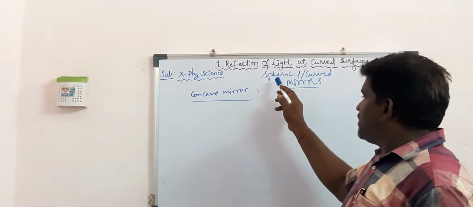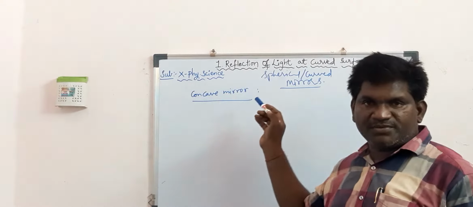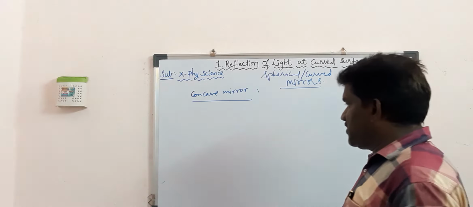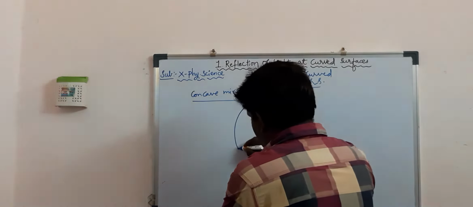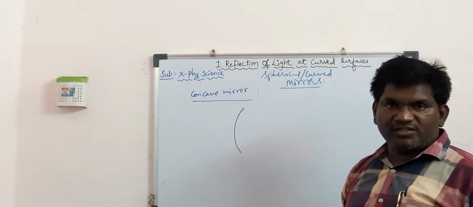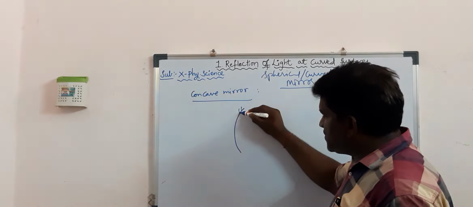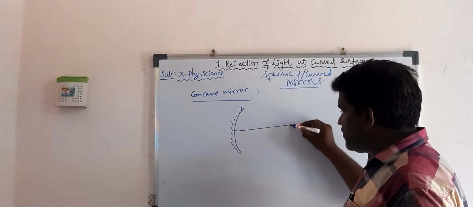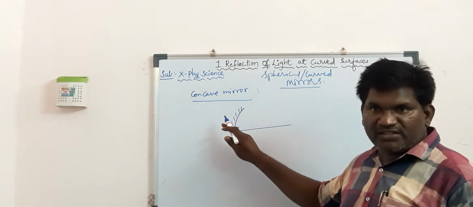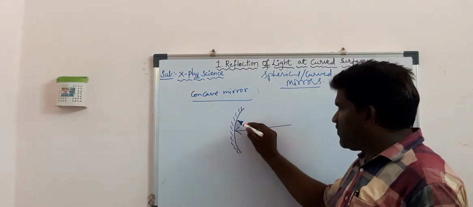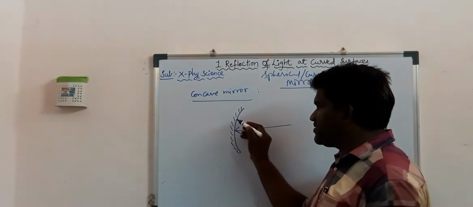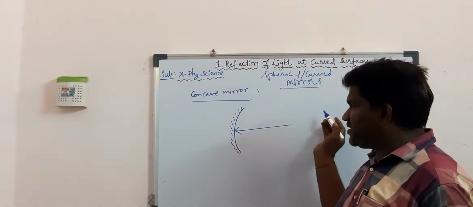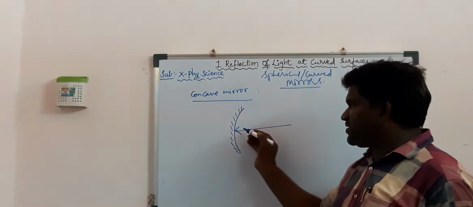Now let us study spherical mirrors or curved mirrors. There are two types, as we have just seen, concave and convex mirror. Now let us understand what a concave mirror is. A spherical mirror in which the reflecting surface is on the inward side of the curved part. This is the reflecting surface and the other side, these lines which I have drawn, is the non-reflecting or coated surface. So the mirror in which the reflecting surface is inwards is called the concave mirror.